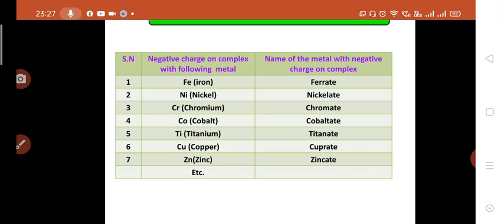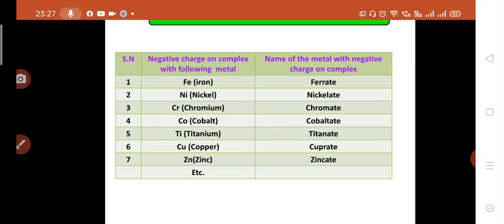Similarly, if nickel is present in a complex which has a net negative charge, we will not write nickel in the IUPAC name. Instead of that we should write nickelate. If chromium is present in a complex which has a negative charge, it will be written as chromate. Similarly for cobalt, cobaltate; titanium, titanate; copper, cuprate; zinc, zincate; manganese, manganate, etc.